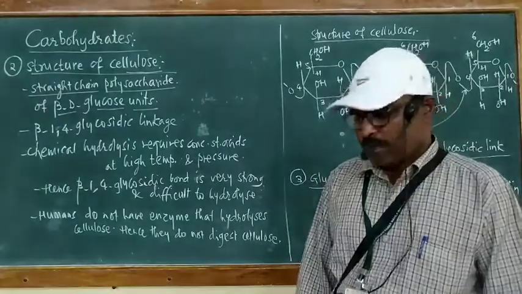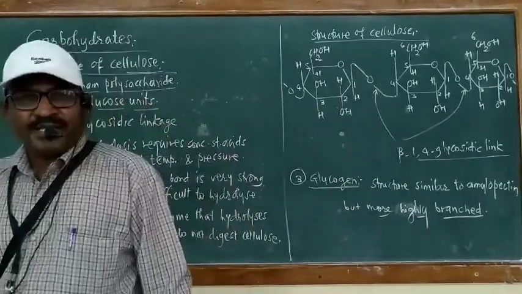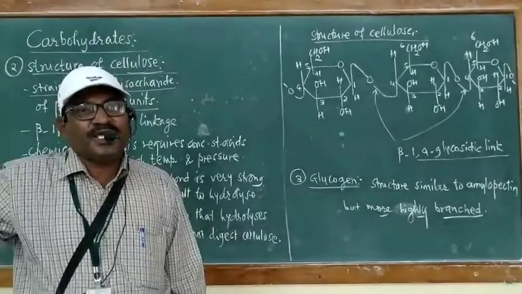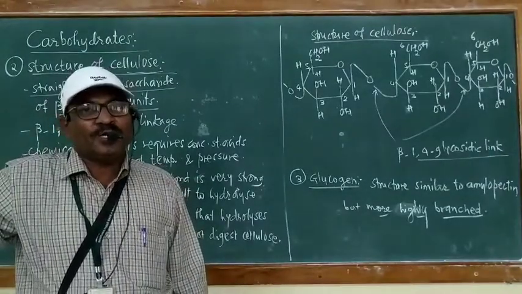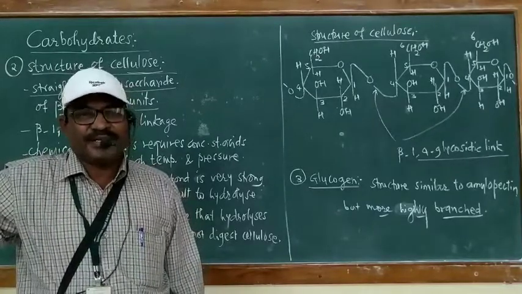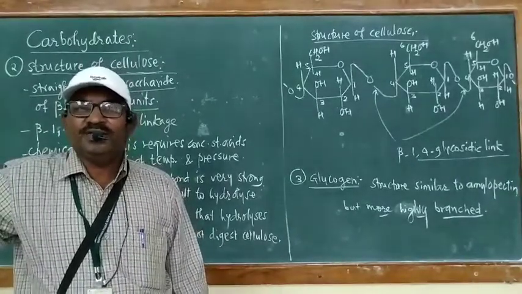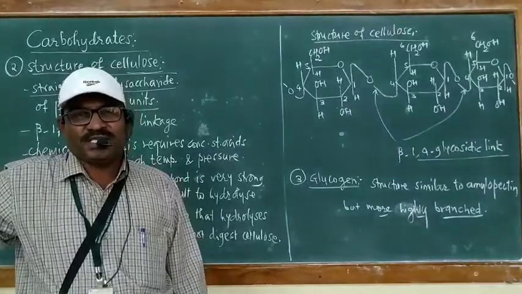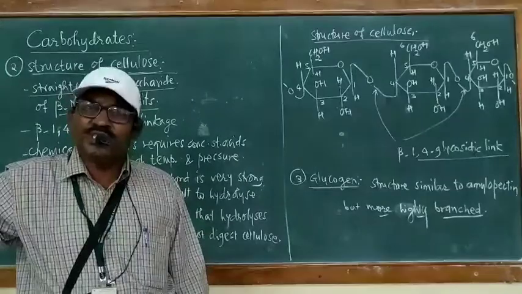If human beings had the enzyme necessary for digestion of cellulose, they could digest or assimilate it easily.